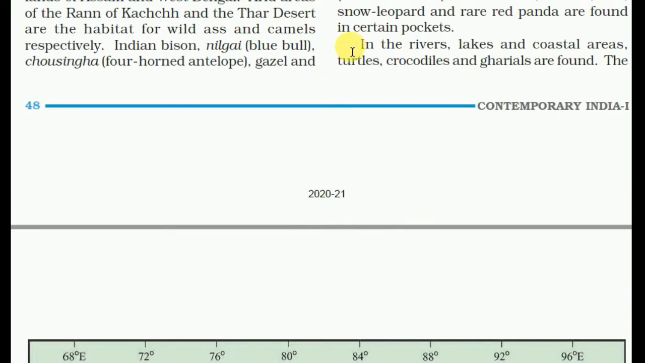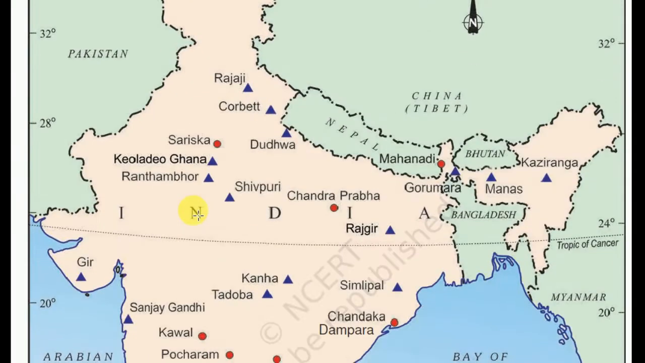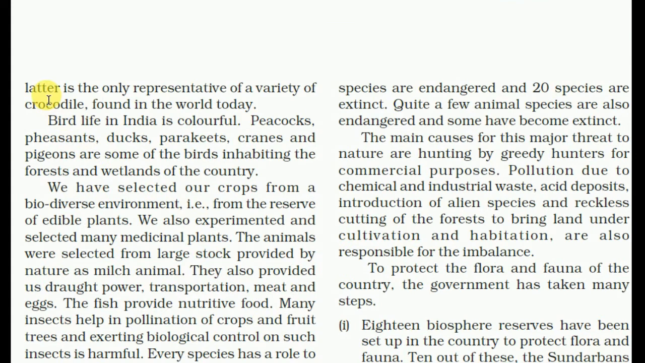In the river, lake, and coastal areas, the turtle, crocodile, and gharial are found. The latter is the only representative variety of the crocodile found in the world today. Wildlife in India is colorful. Peacock, pigeons, ducks, parakeets, crane, and pigeons are some of the birds inhabiting the forest and wetland of the country.